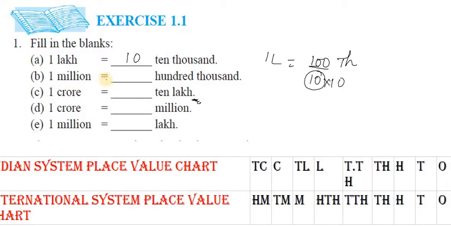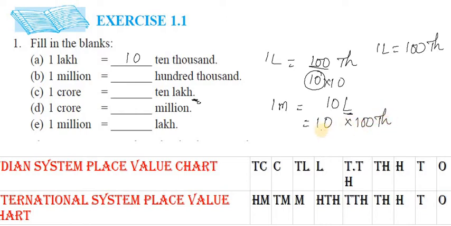In the same way, 1 million is equal to how many 100,000s? First of all, 1 million is equal to 10 lakhs. 1 lakh is equal to how many thousands? 100 thousands. So 10 into 100 thousands. So what is the answer? 1 million is 10 100 thousands. Simple, na?